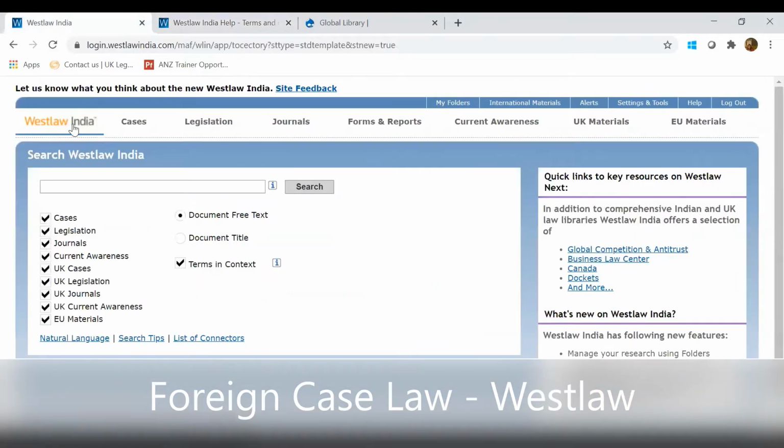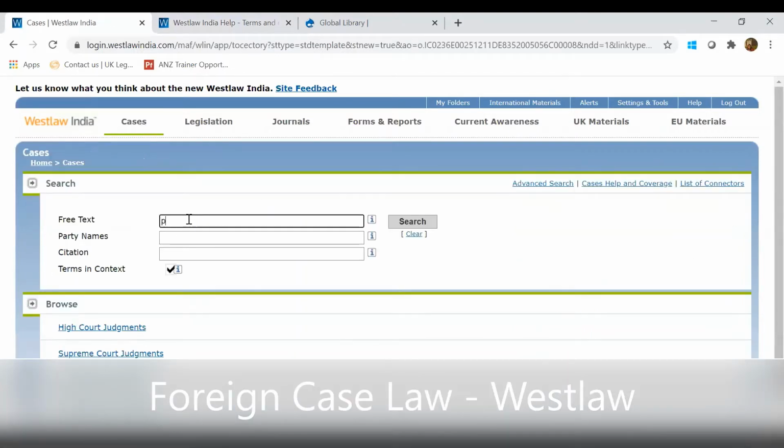If I just come to the home page and go to Indian cases over here, I'll just put 2 terms, patent and infringement. So right now I'm not using any particular character, it's just an and, or space, in between, and I'll click on search.